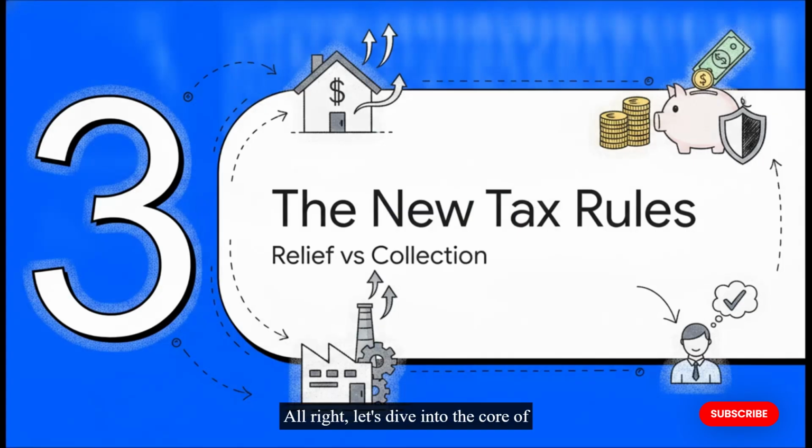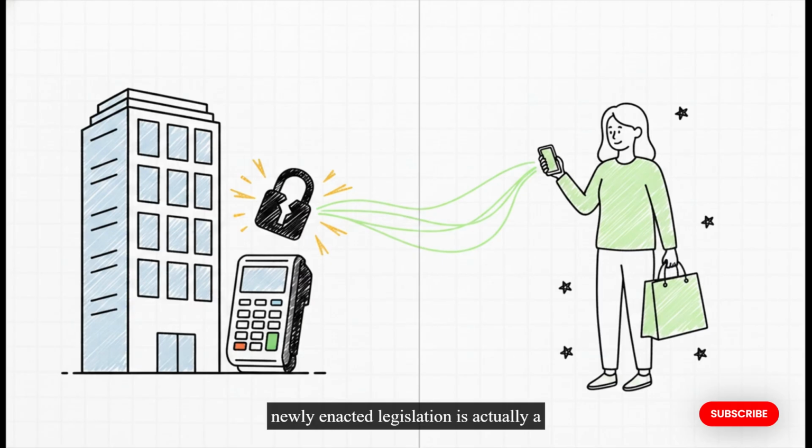All right, let's dive into the core of the story, the new tax rules. Now, this newly enacted legislation is actually a massive umbrella act. It's an omnibus bill, meaning it tackles two completely different but monumental shifts in India's financial system. We need to mention the first one really quickly because it's huge for daily life. It officially updates the Payment and Settlement Systems Act for digital payments. Specifically, it updates Section 10A to remove the strict zero merchant discount rate mandate for large businesses. Basically, this gives regulators the power to modernize commercial fee structures. But, and this is absolutely crucial for you and me, everyday consumer UPI transactions stay completely free.